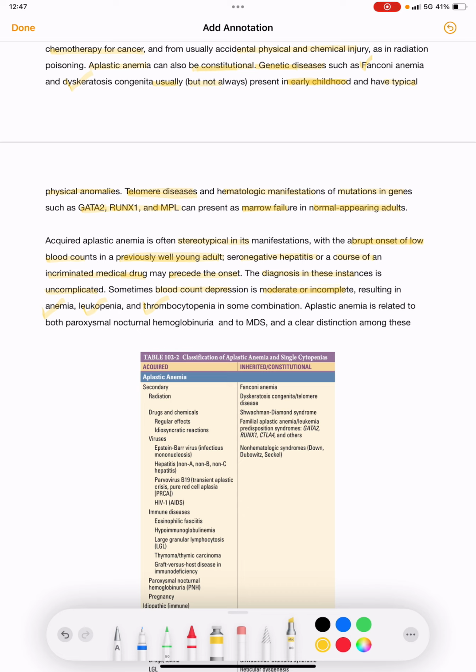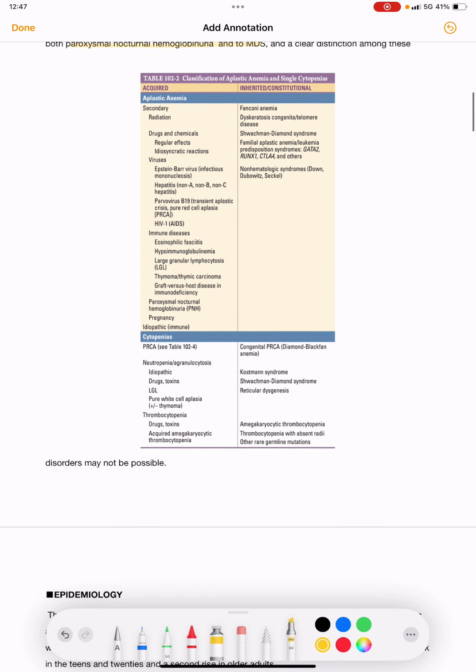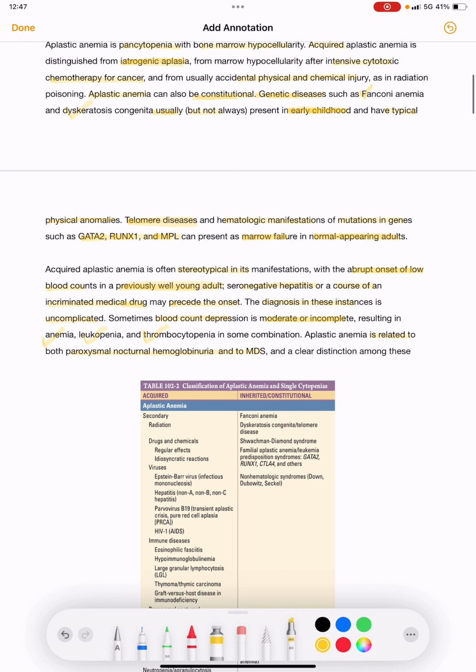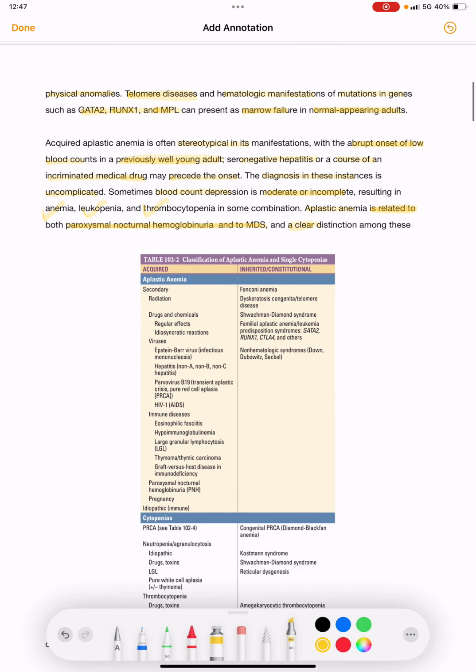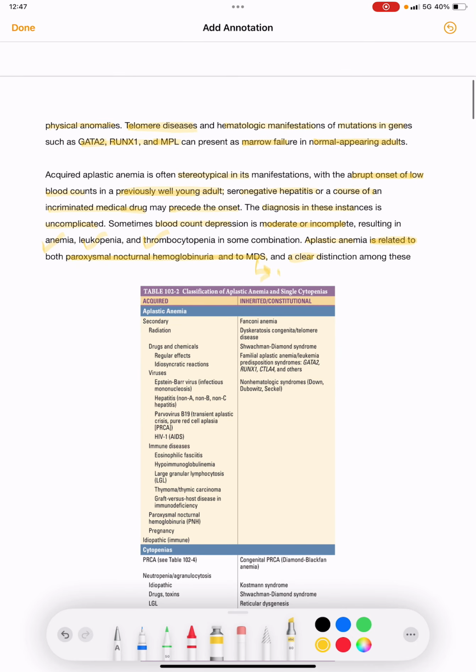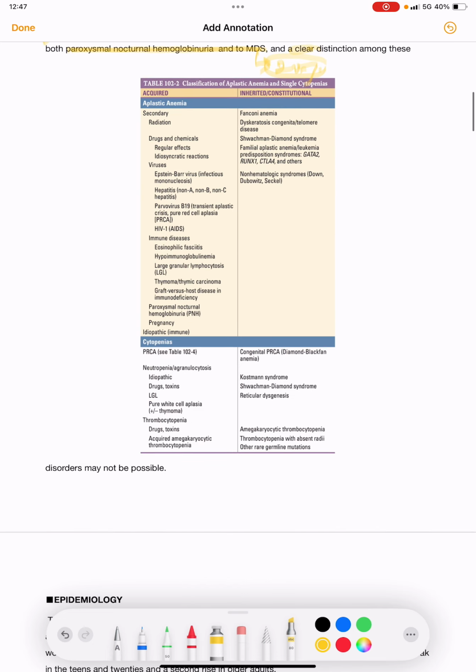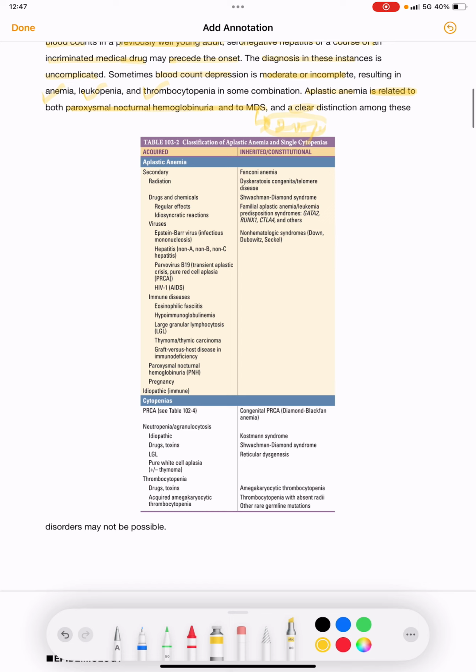Aplastic anemia is related to both PNH and to MDS, and a clear distinction among these disorders may not be possible, because hypocellular MDS is difficult to distinguish, and it is also related to PNH.